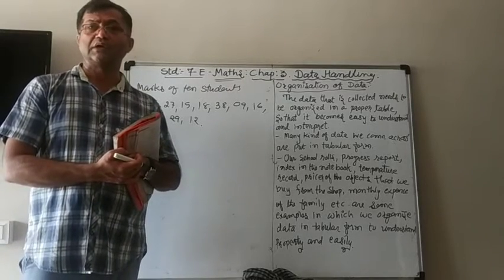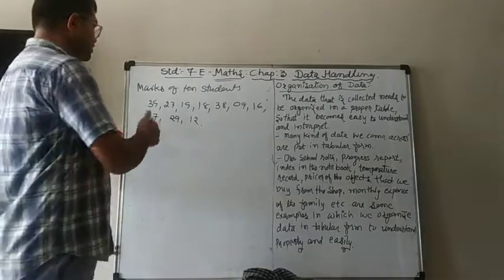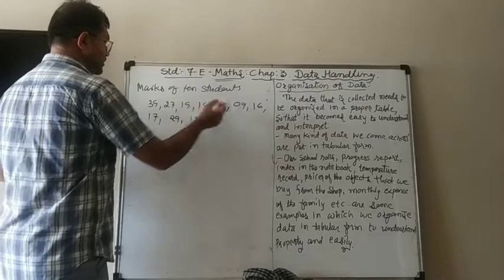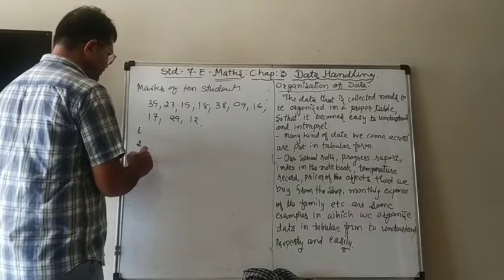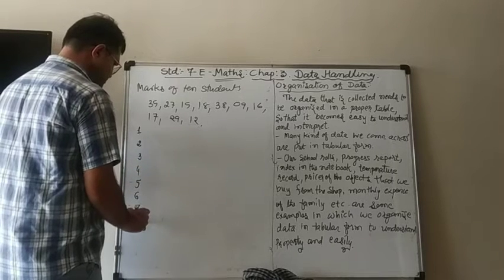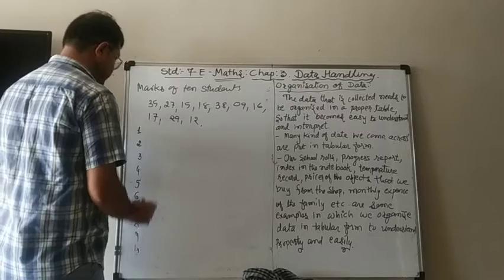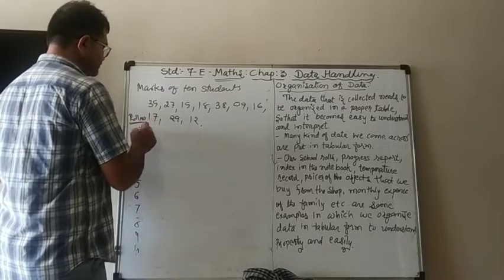No. Then I can do one thing: I will write down the roll numbers, from 1 to 10. So I can do one thing first: 1, 2, 3, 4, 5, 6, 7, 8, 9 and 10. I put roll numbers.